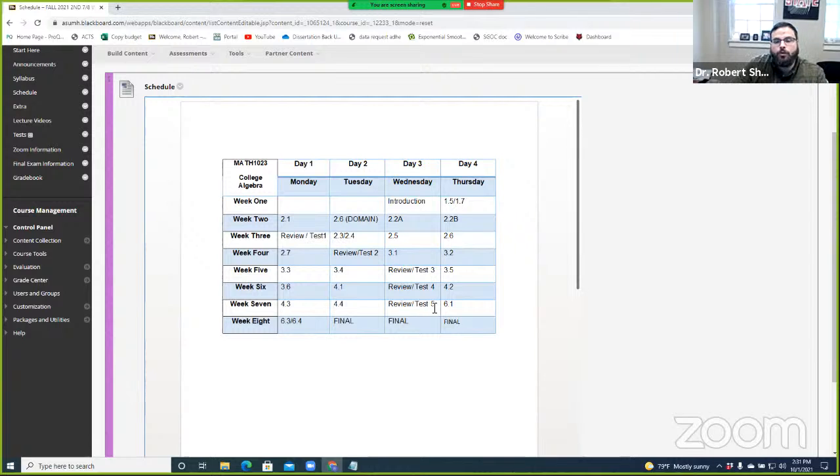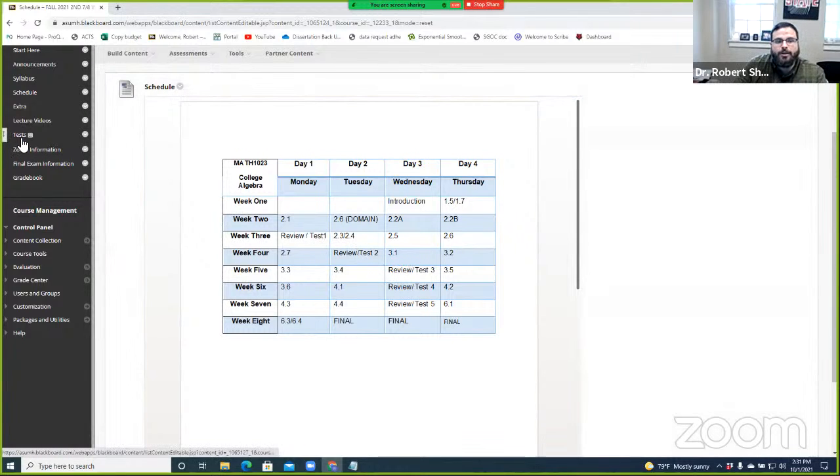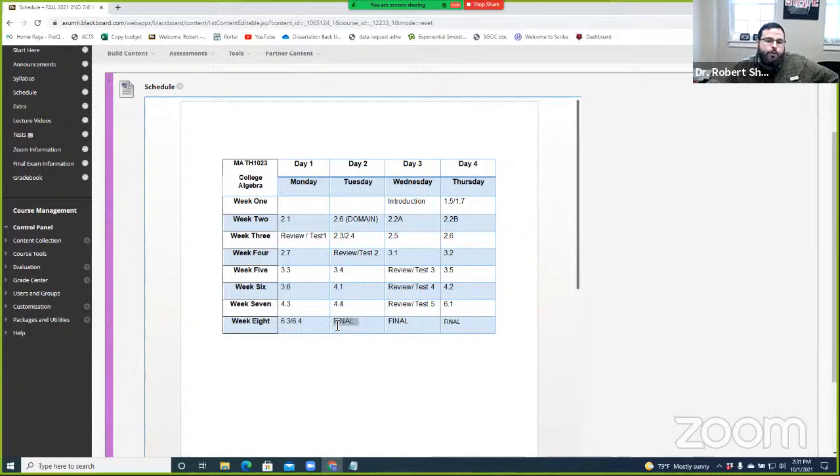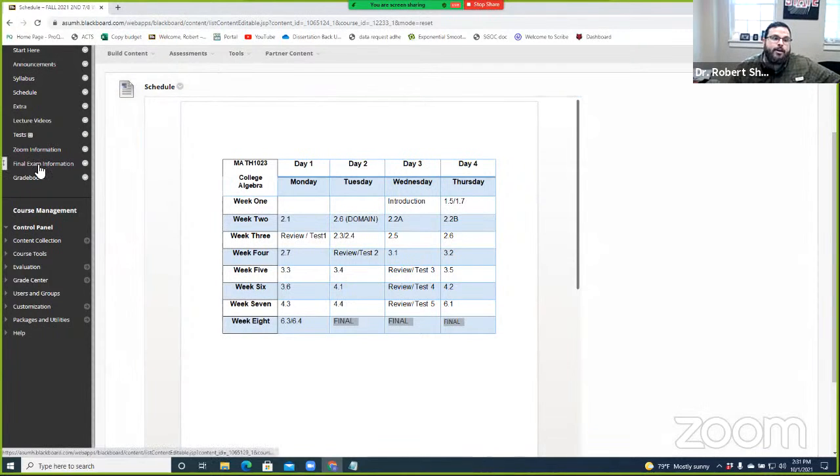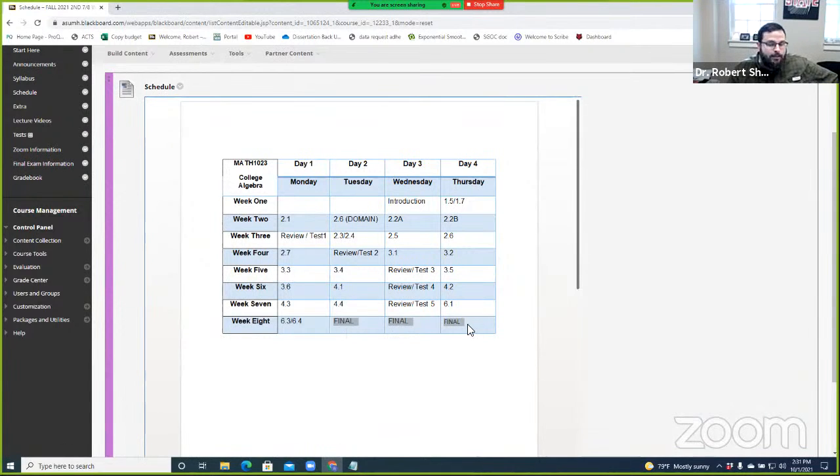And all the regular tests, I should say, are going to be in this test tab. There's nothing in there now because I haven't built a test yet, but the final will be proctored on campus. I'll go more into how to get that proctored on campus. There's a final exam information tab. I don't have it all now, except I do know the dates. It's December 7th, 8th, and 9th. So get that blocked off so you have the opportunity to take the proctored college algebra final on campus.